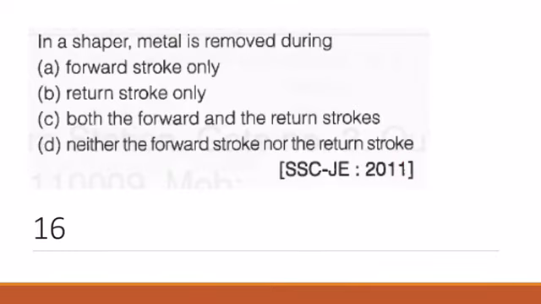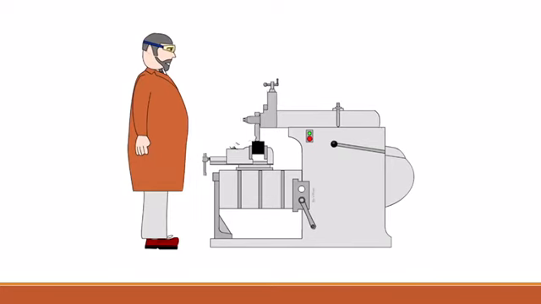Question number 16. In shaper, metal is removed during. The correct answer is forward stroke only. Here you can see in the animation, in this forward stroke only the material removal is taking place. For the forward stroke, material removal. So the correct answer is A, forward stroke only.